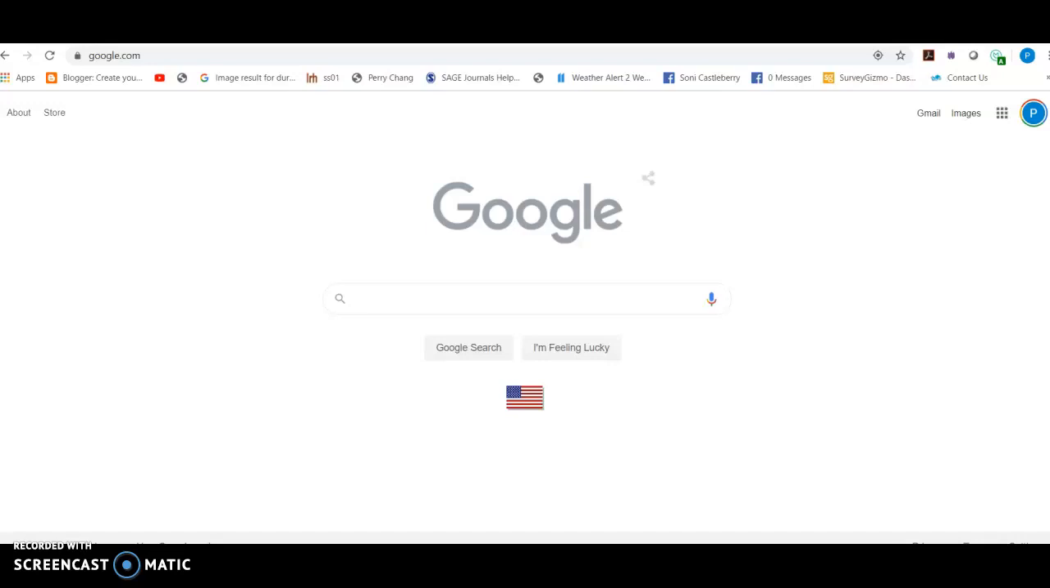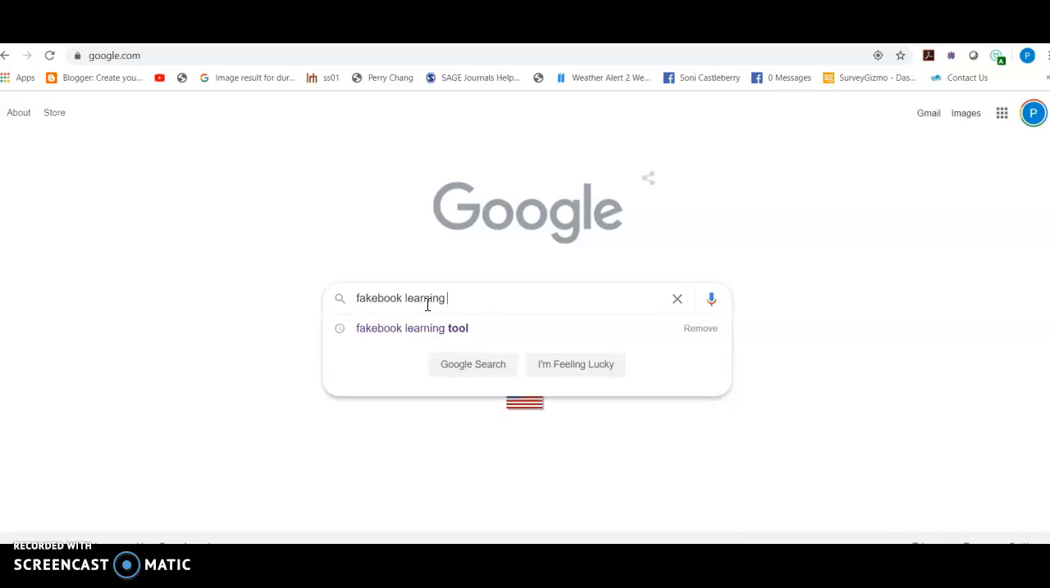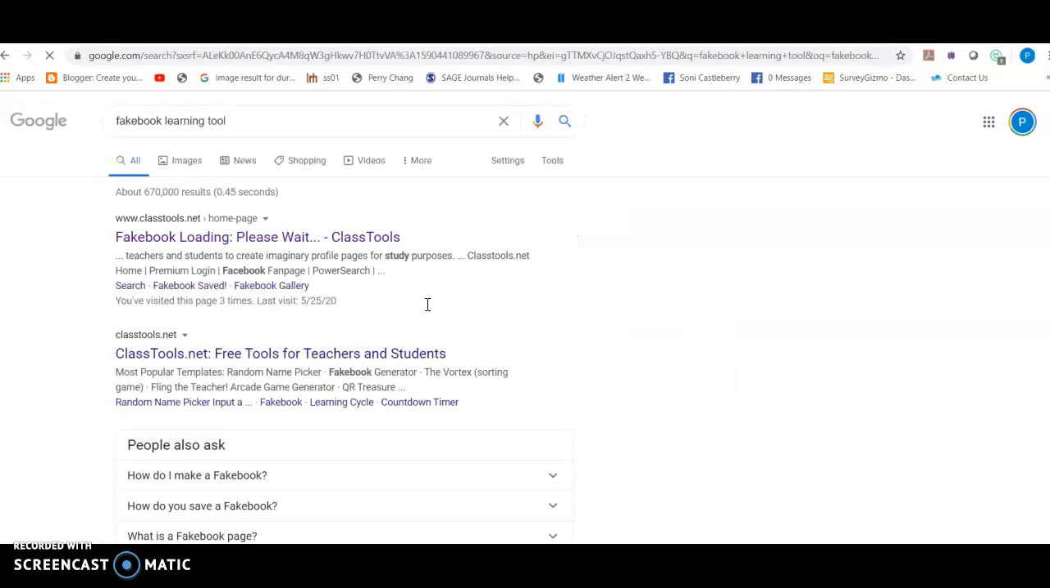Okay, I'm going to show how to use a learning tool called Fakebook. It's probably similar to another social media product that we shall not name here. And we're just going to Google for, let's try Fakebook Learning Tool. And let's see what comes up. Okay, it says Fakebook loading. Please wait, class. So we're just going to click on that.